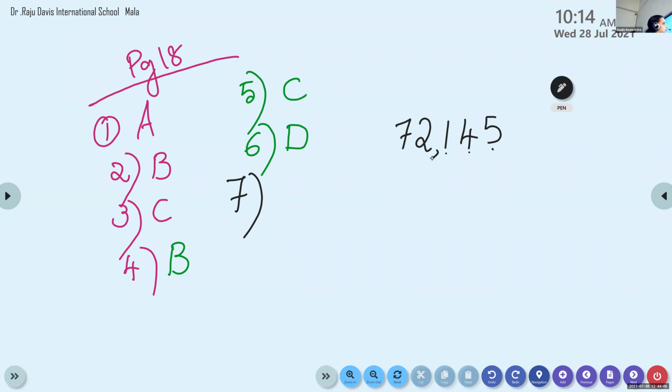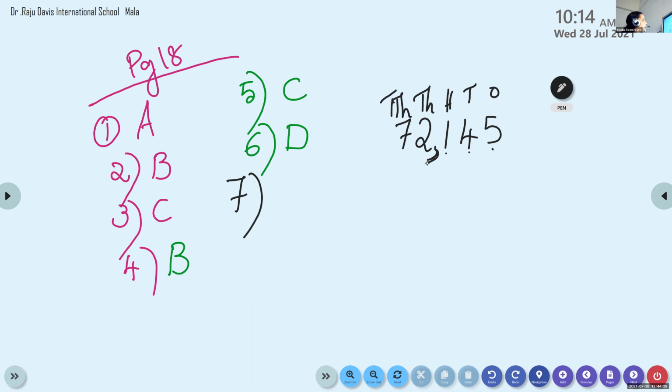After that, we have to place the comma. You were not there in the last class, that's why I'm explaining this again. Ones, tens, hundreds, and after that we place the comma. Now we have to read ones, tens, hundreds, thousands, ten thousands. Now try to read the number.